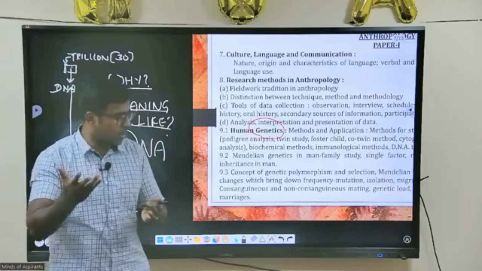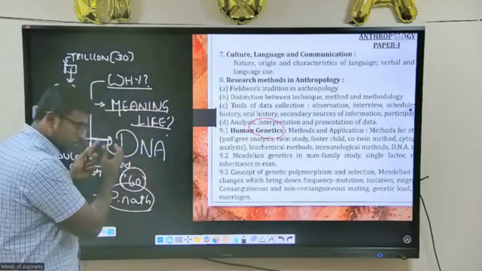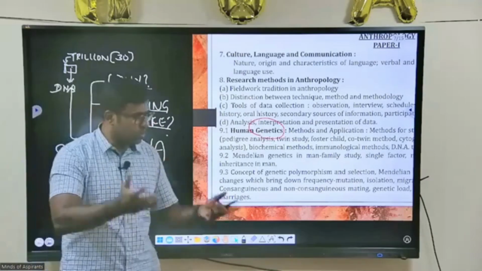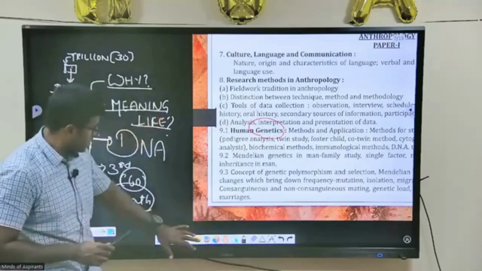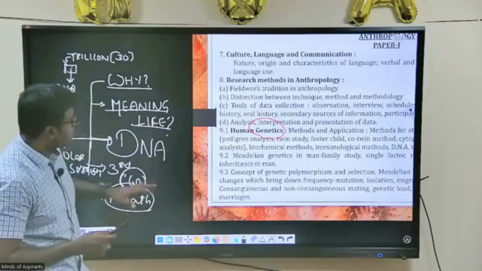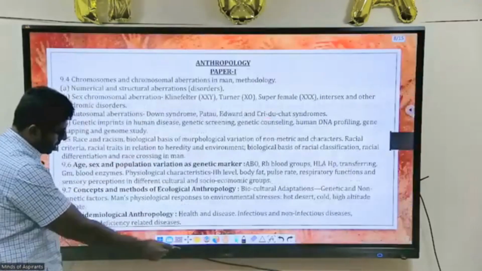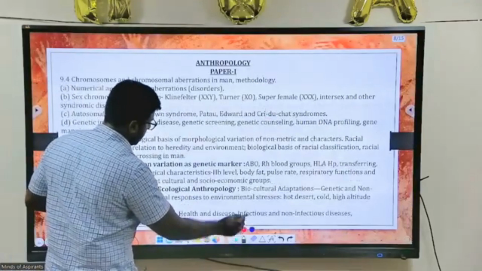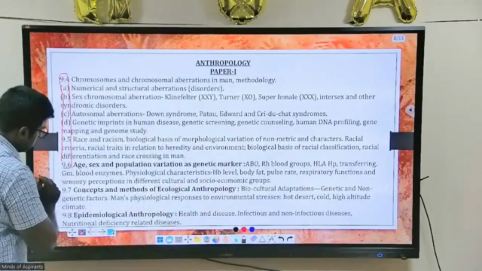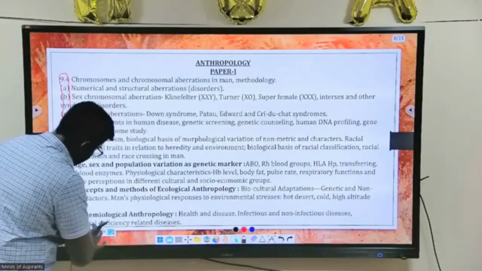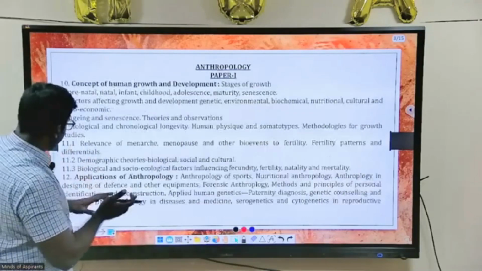So why do we worry about clearing or notes or things like that? Try to finish off the syllabus in a way that is helpful for you in your mains. So this is the genetics part, and it will cover a detailed amount of all this.